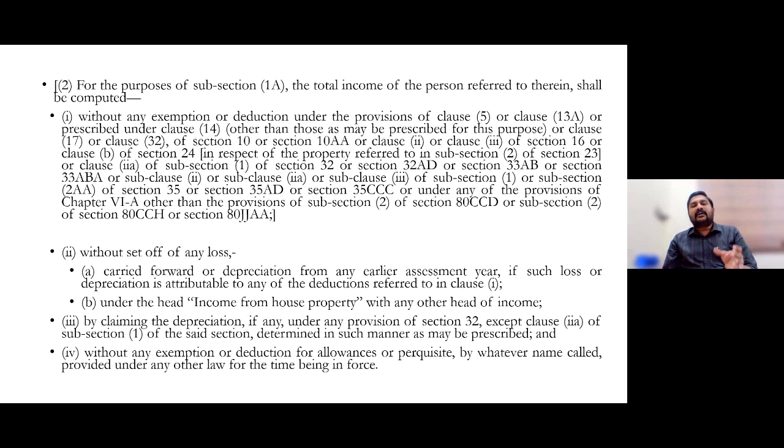First thing. Then, under the head income from house property with any other head of income, what does it mean? I was mentioning, if you have a self-occupied property, then under 24B, the 2 lakh or 30,000 rupees, you cannot get that deduction. First thing. And if you have let out house property, as I was mentioning, that interest definitely you can deduct.